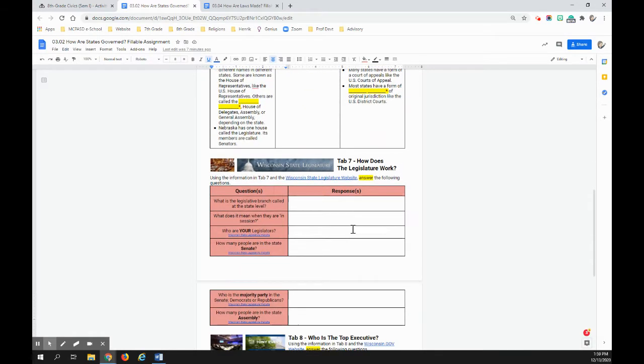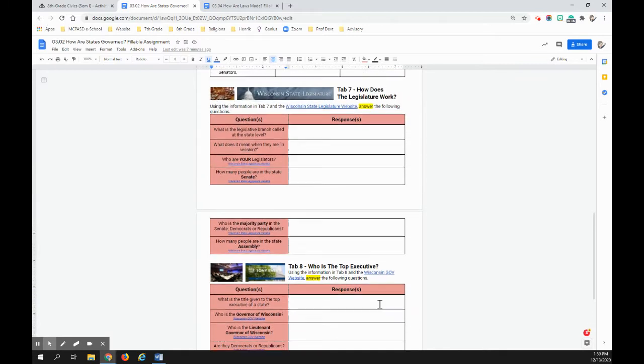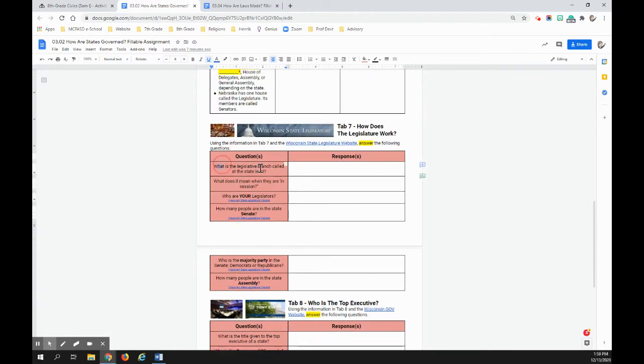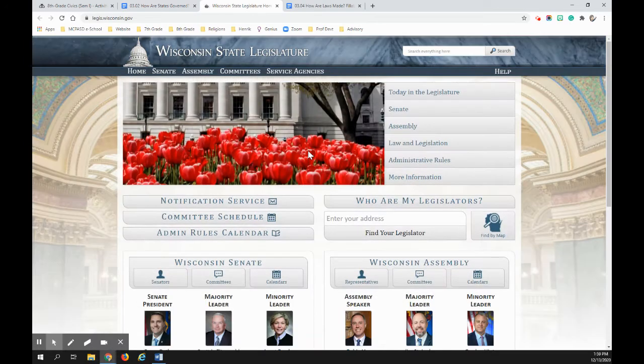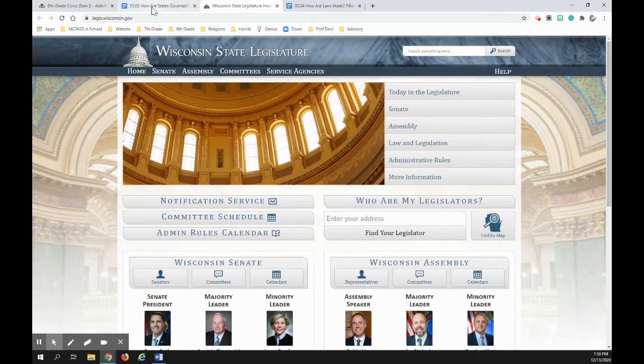After tab 5, in tabs 7, 8, and 9, you're going to notice that there are some questions like these two that come from Buzz. And then there are some questions that require you to go to a website having to do with the state of Wisconsin. If you notice, I ask you who your legislators are. You're going to click on the link and navigate through. So who are my legislators? You can put your address in here. You can click down here to find out a little bit more.